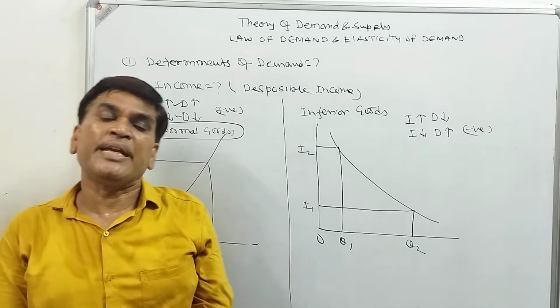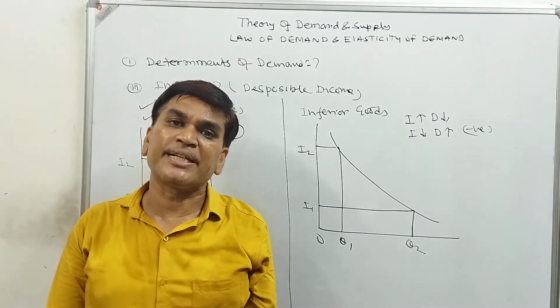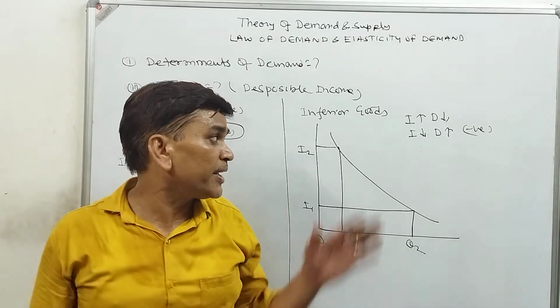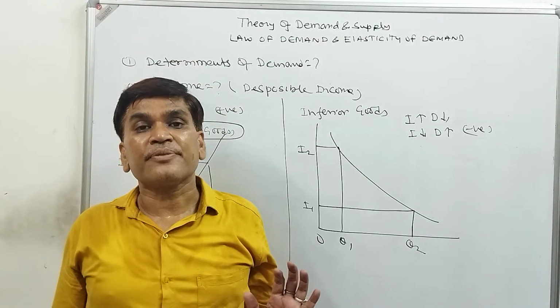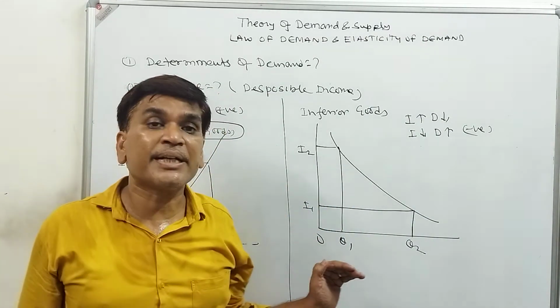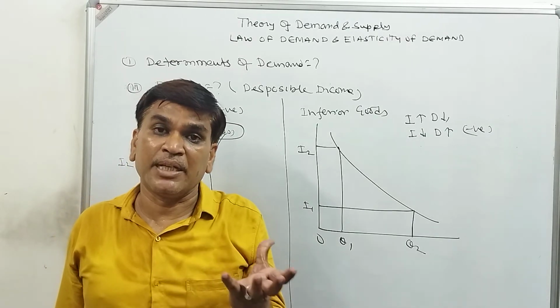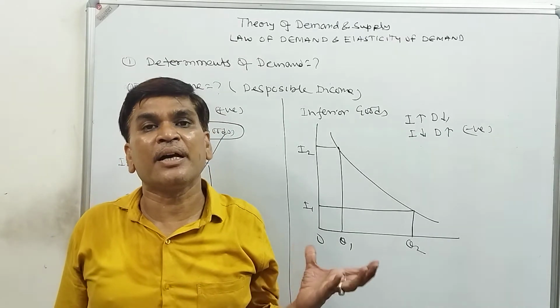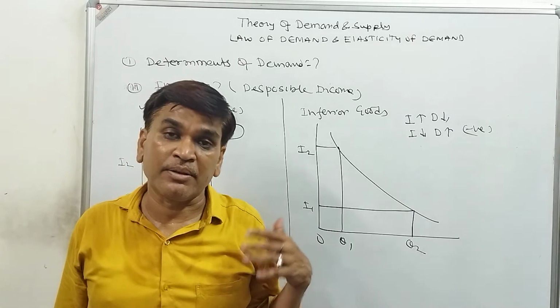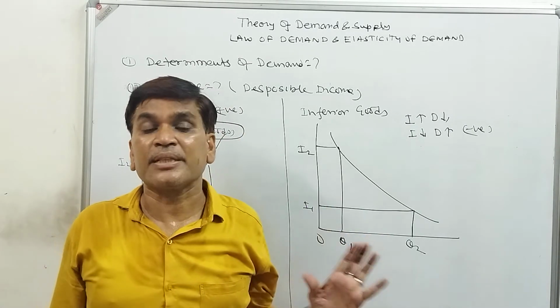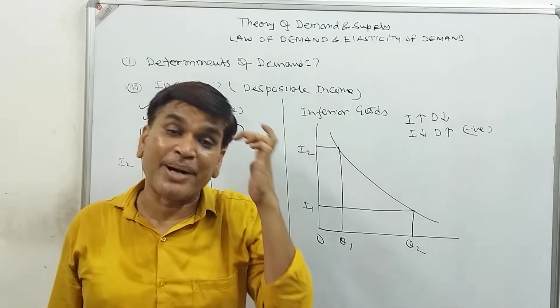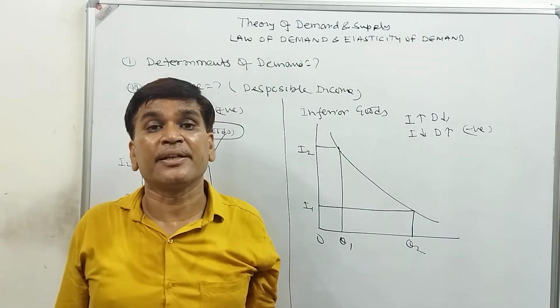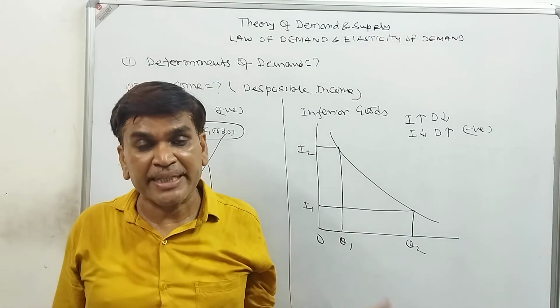As far as inferior goods are concerned, when a person is in the lower income group, he will purchase low quality products. When income is low, he has to purchase bajra instead of wheat, dalda ghee instead of desi ghee.